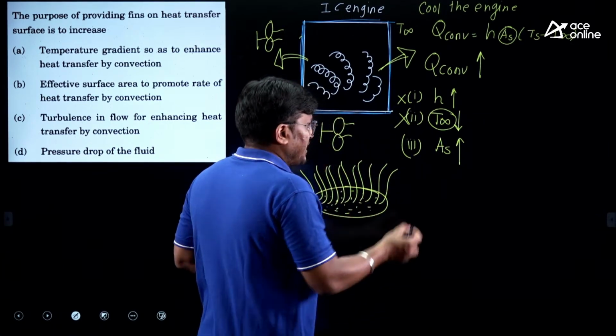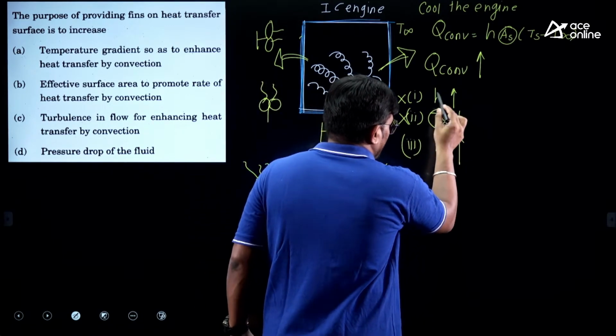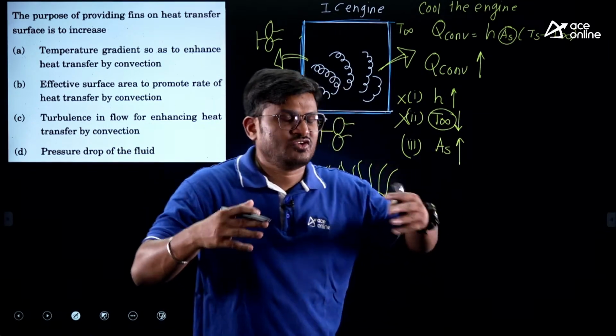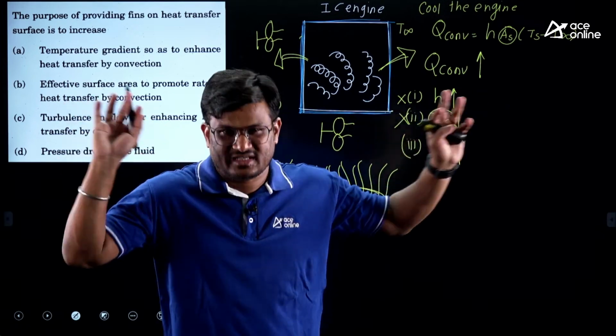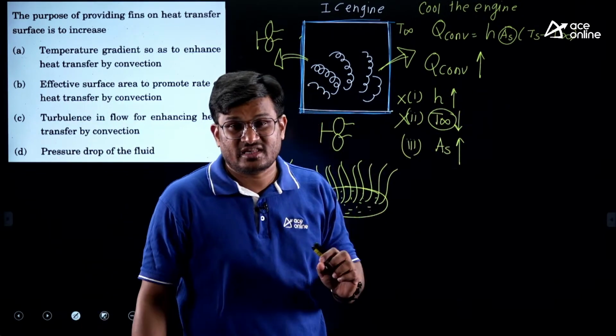So please listen, in the previous problem what I said, we will attach the fin when H is less. If H is not high, and it is not increasing, then you have only one option, that is surface area.